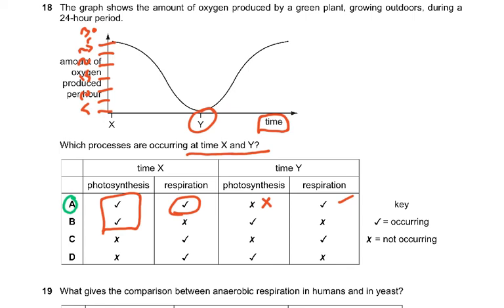So understand this balance between respiration and photosynthesis. Respiration is occurring at all times, but only when there is light, or daylight, or sunlight, is photosynthesis taking place.